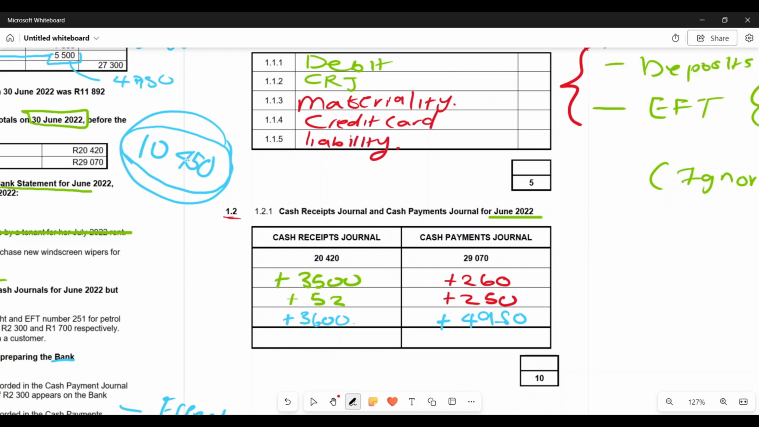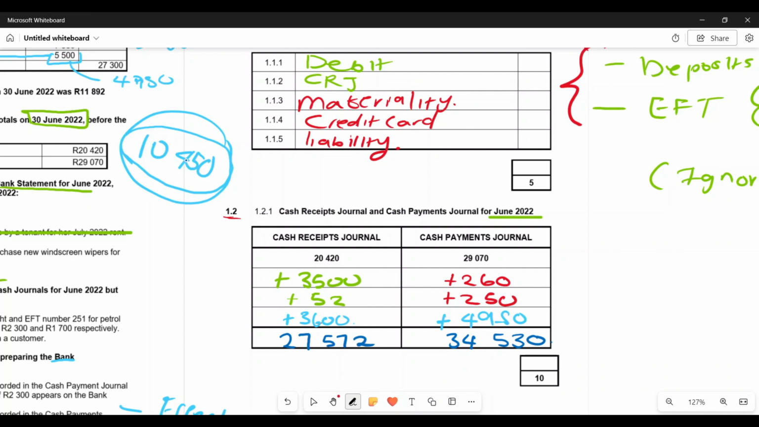Now I'm done with my cash receipts journal as well as my cash payments journal. Let me recognize their respective balances. So here, if I add these values, 20,420 plus 3.5 plus 52 plus 3.6, my correct CRJ balance should be 27,572. Now this is the correct balance for my month of June, right? Now, for my cash payments journal, 29,070 plus 260 plus 250 plus 4,950, the correct CPJ balance for my month of June will be equal to 34,530.